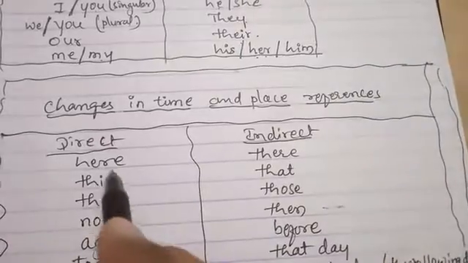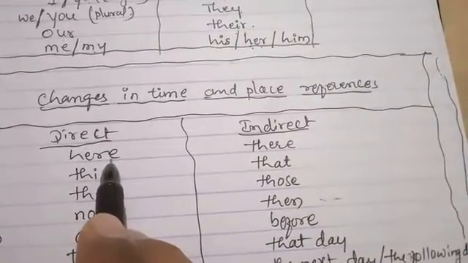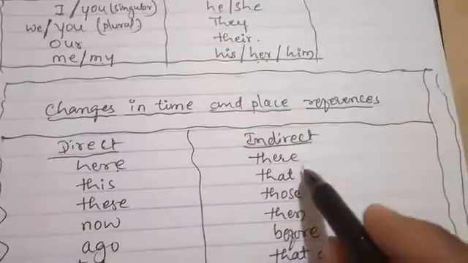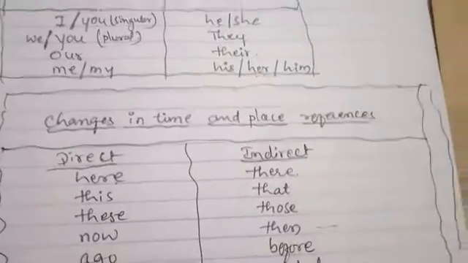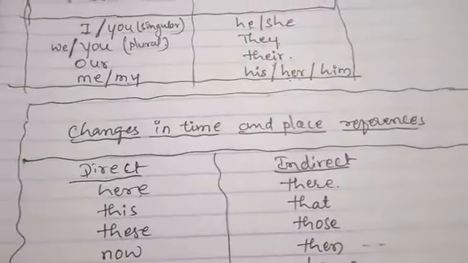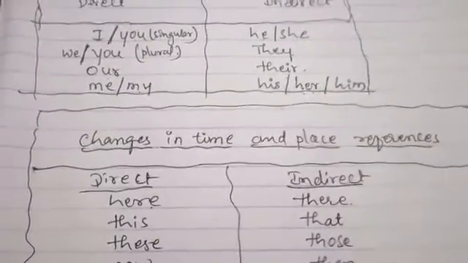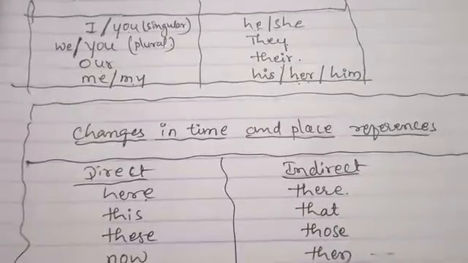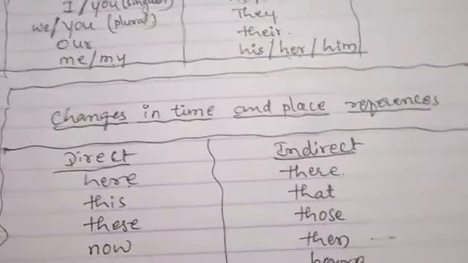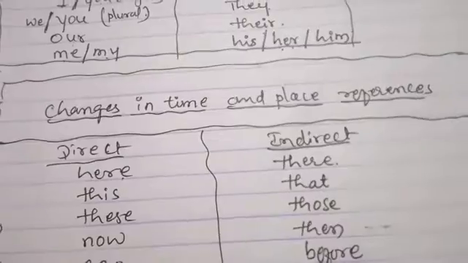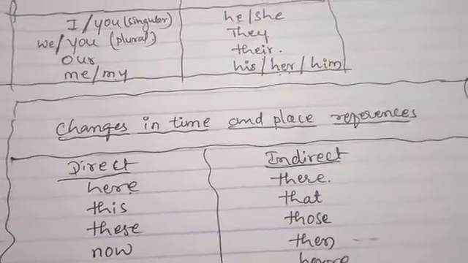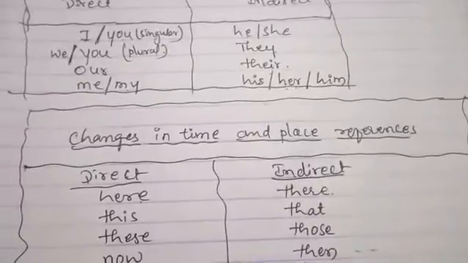If here comes in a direct sentence, then in indirect you make it there, because a third person can't say here. First and second persons, while talking and communicating, say here, but the third person took that dialogue and went to his or her office, and says there. Okay, see, the same dialogue he says indirectly.